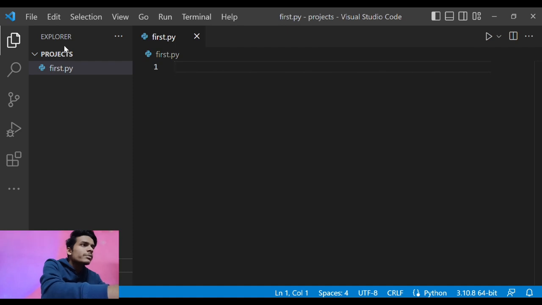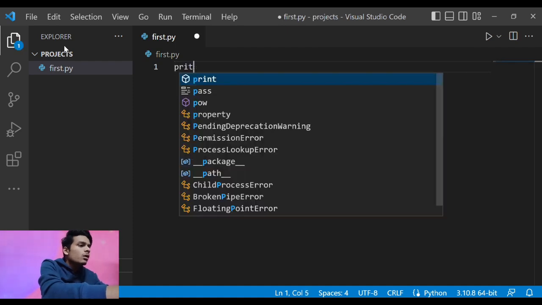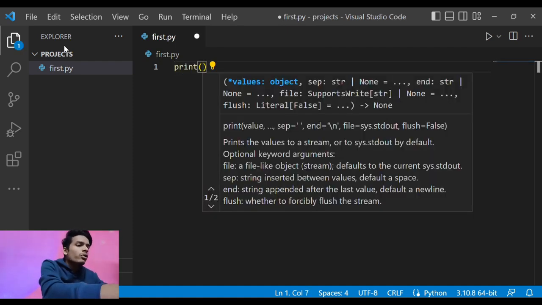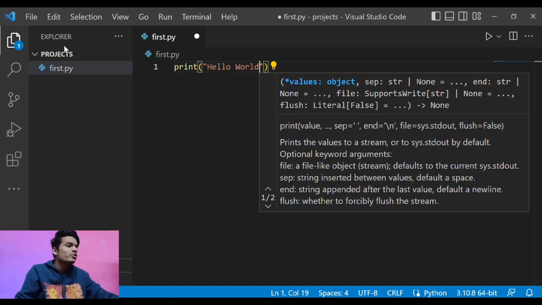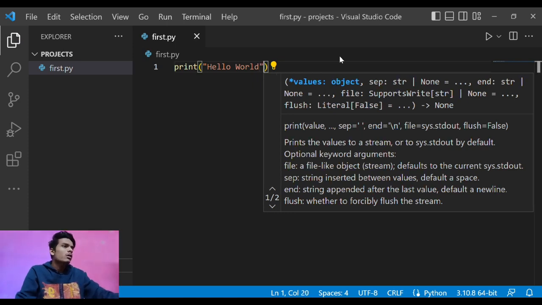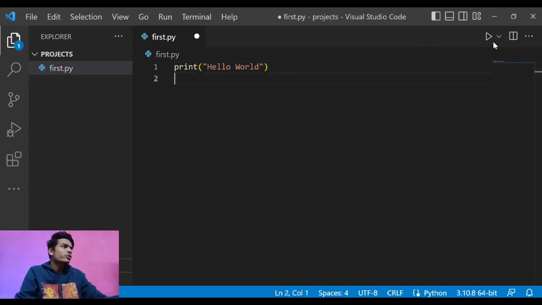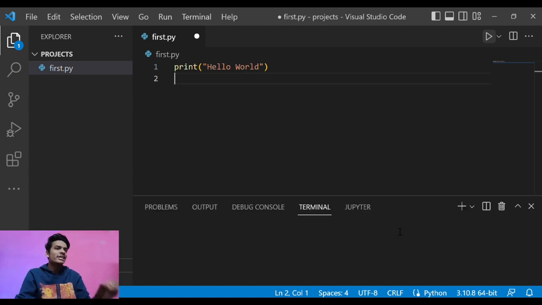So I'll just print it. Print the hello world program. A standard way to start any programming language is to just print the hello world program, and I will just run it, and boom guys, we can get the result here, and that is the simple hello world.